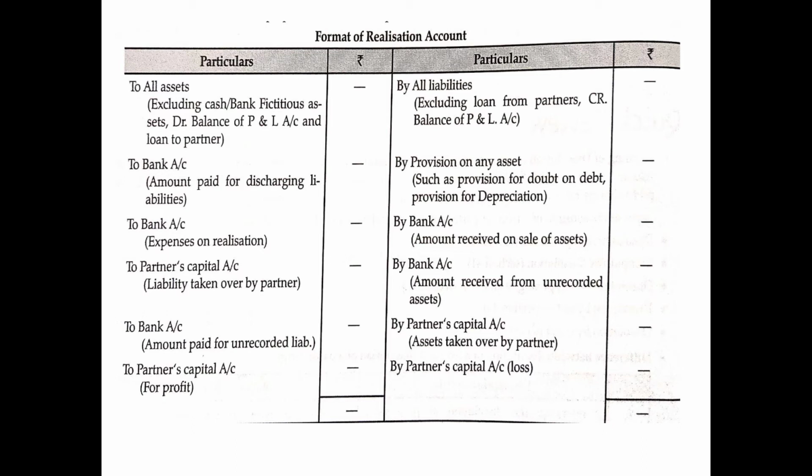On the other hand, if the debit side is more than the credit side, that means there is a loss since expenses are more than income, and this loss will be distributed among the partners on the credit side in the profit sharing ratio, just like we used to do in case of revaluation account. So this is the format of realization account, what is to be shown on the debit side and what is to be shown on the credit side.